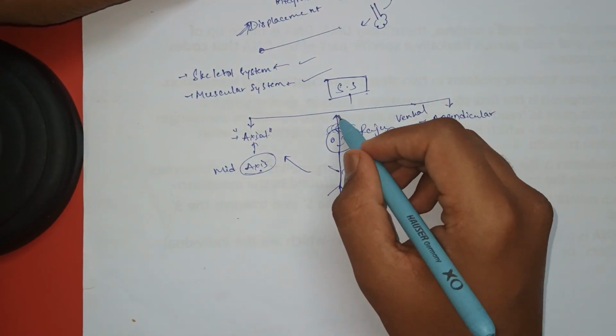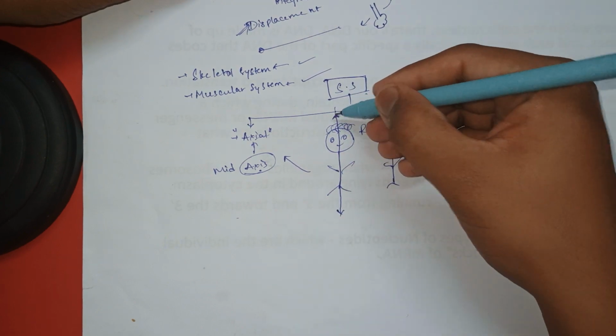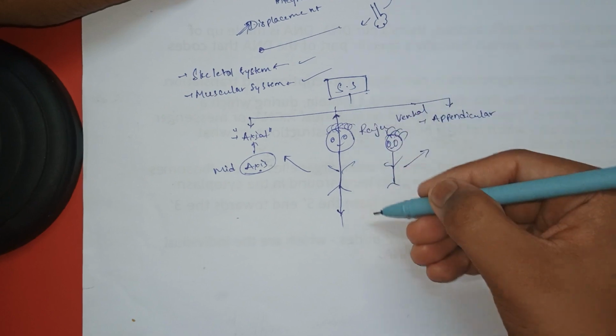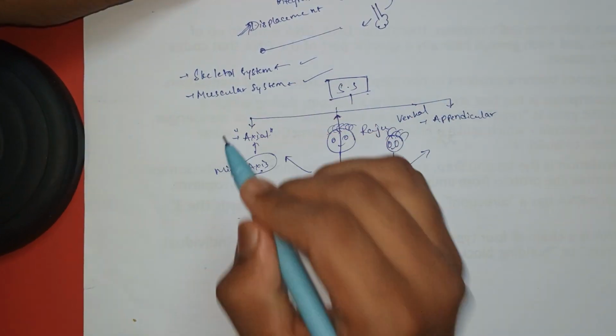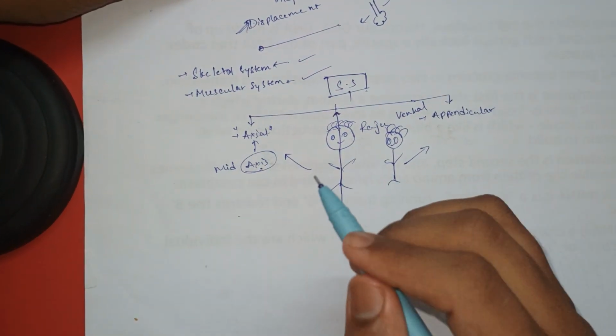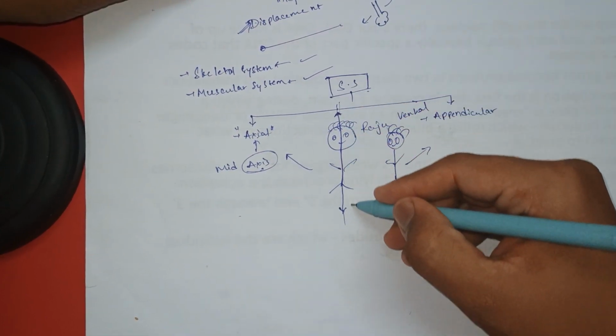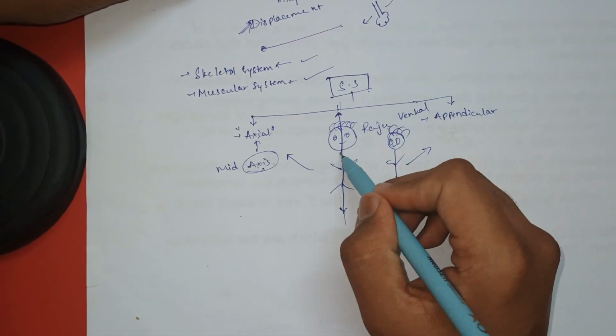Now the skeletal system which is present all over your mid axial line is called your axial skeleton. If you take Raju, this is his mid axial line.